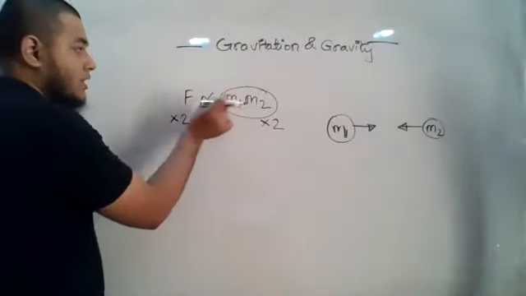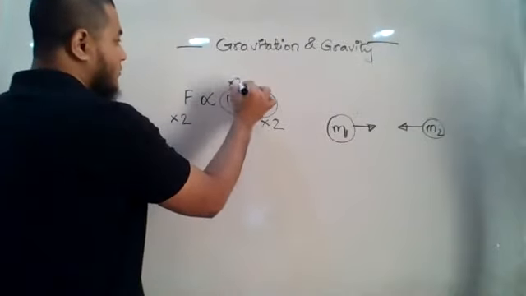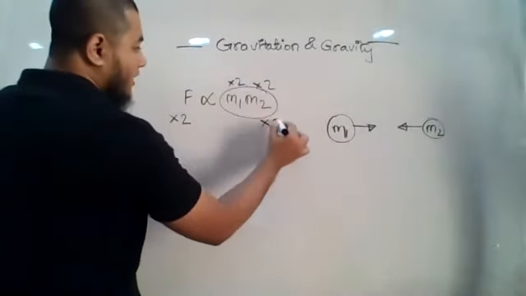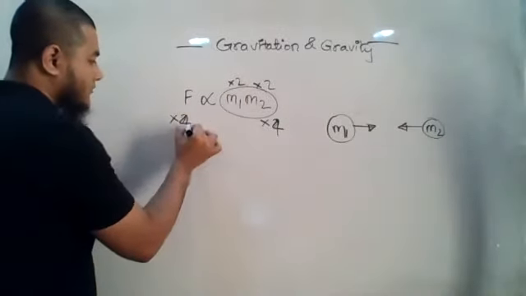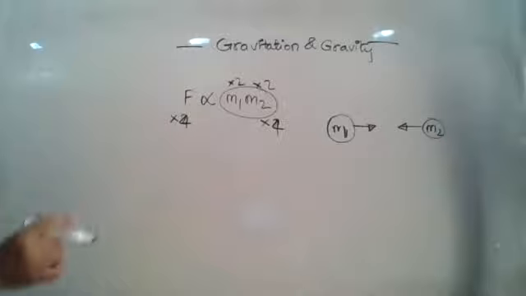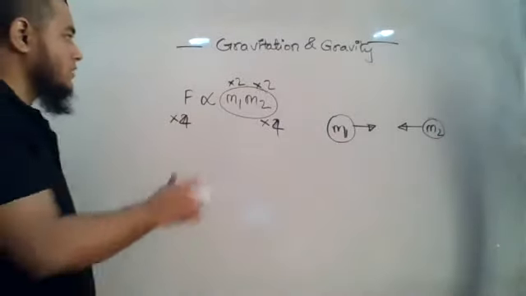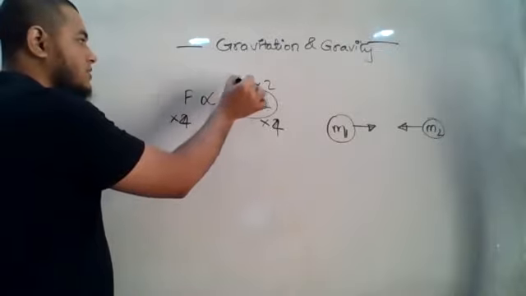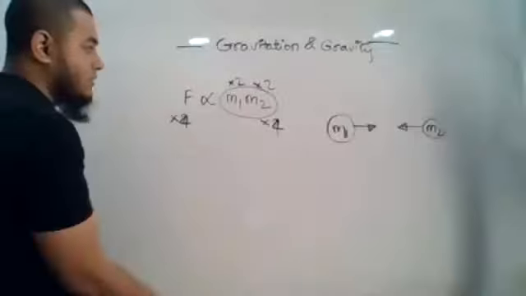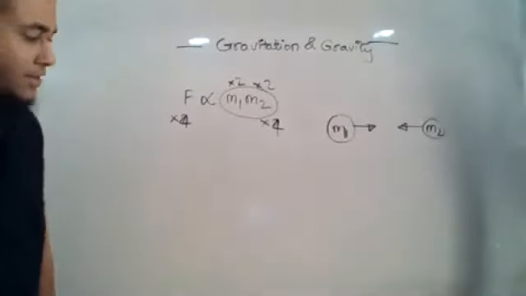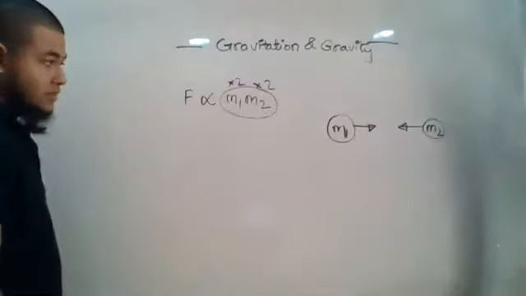But this product contains two separate quantities, right? If each of them becomes double, then the product actually becomes 4 times. So if the product becomes 4 times, then the force will also become 4 times. This is very easy, important to understand. If this becomes 3 times and this becomes 3 times, then 3 times 3 is 9 times. The product will become 9 times and the force will also become 9 times. Be very careful, okay?